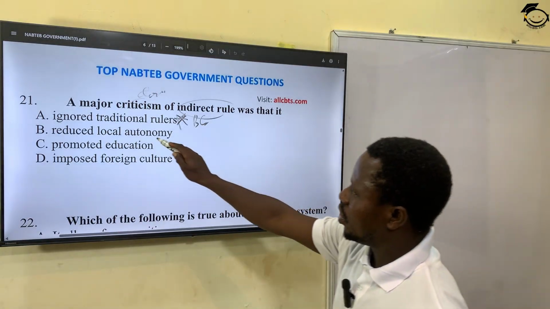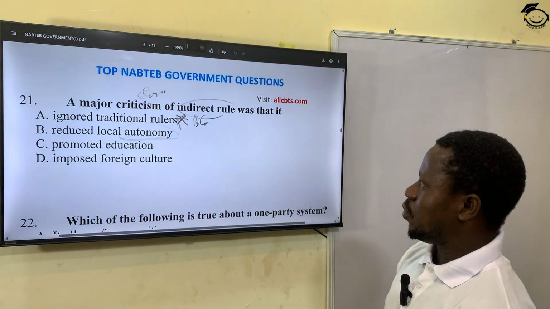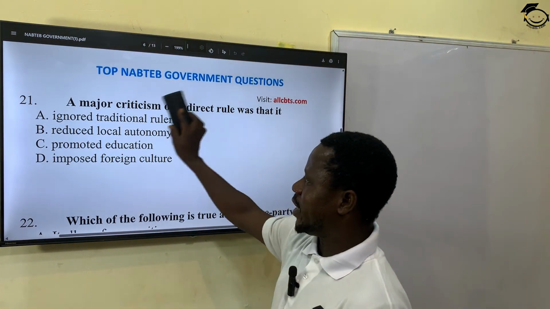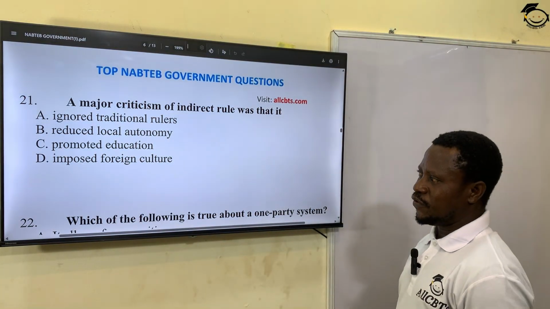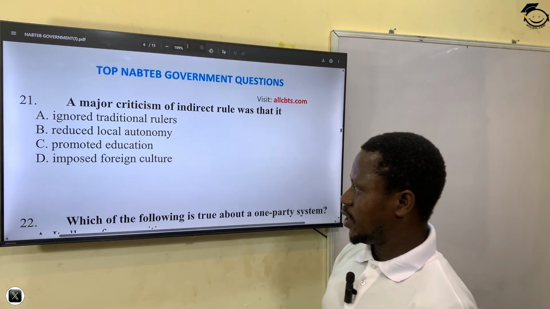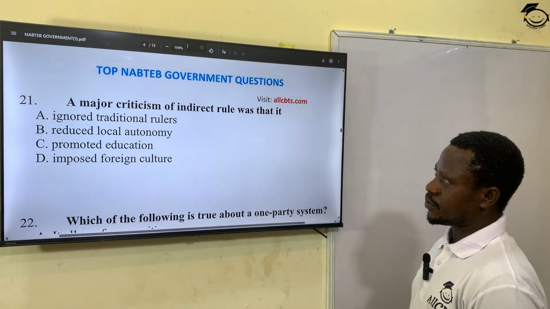So it reduced local autonomy. That means local freedom, local sovereignty were reduced, even though the people were being ruled by their traditional rulers, they were still not totally free from the claws of the British master. So I'm picking option B for this particular question.